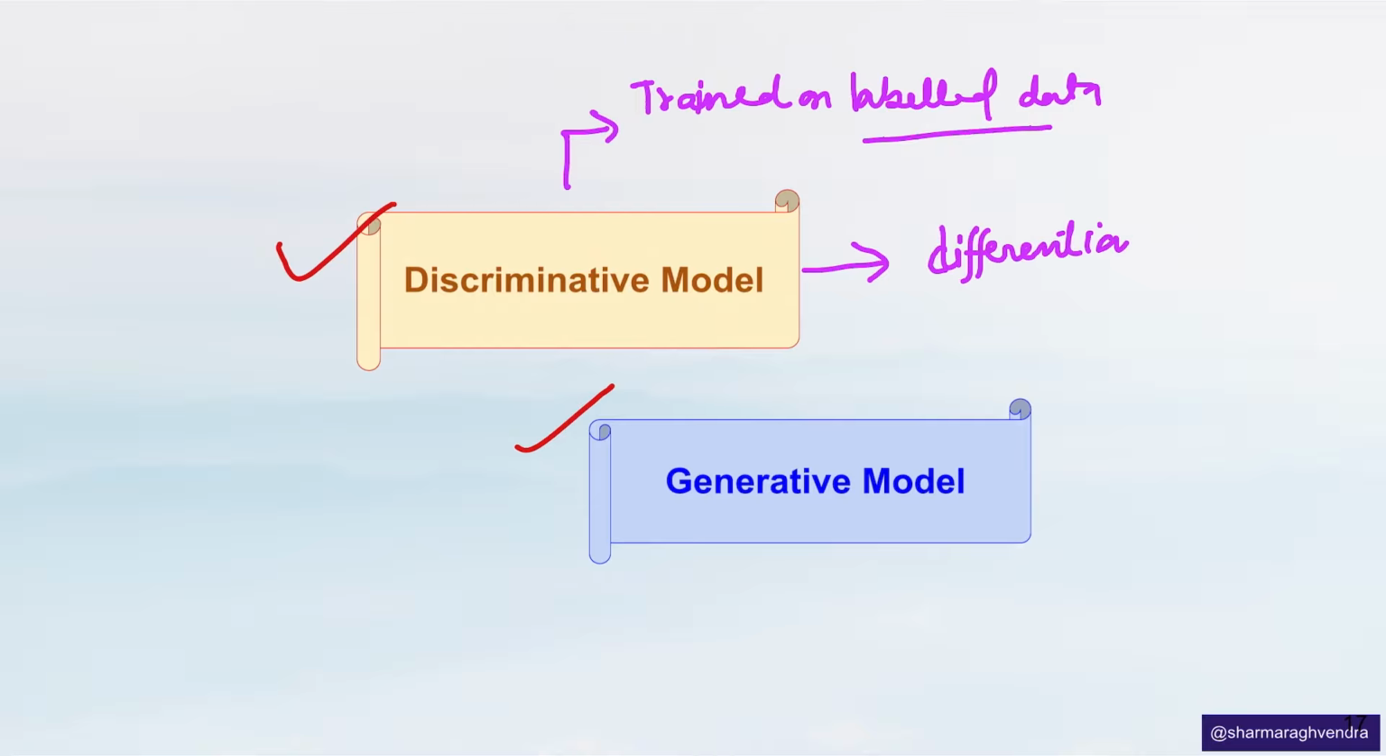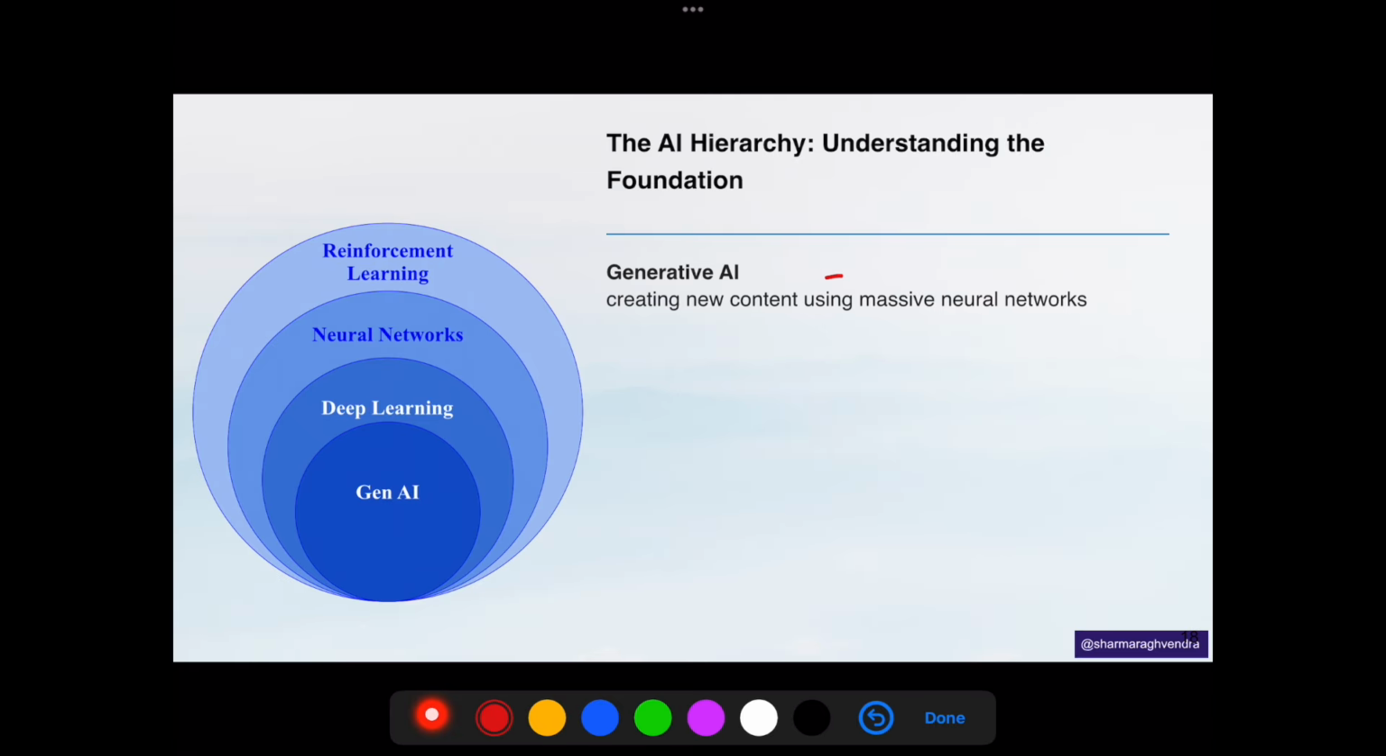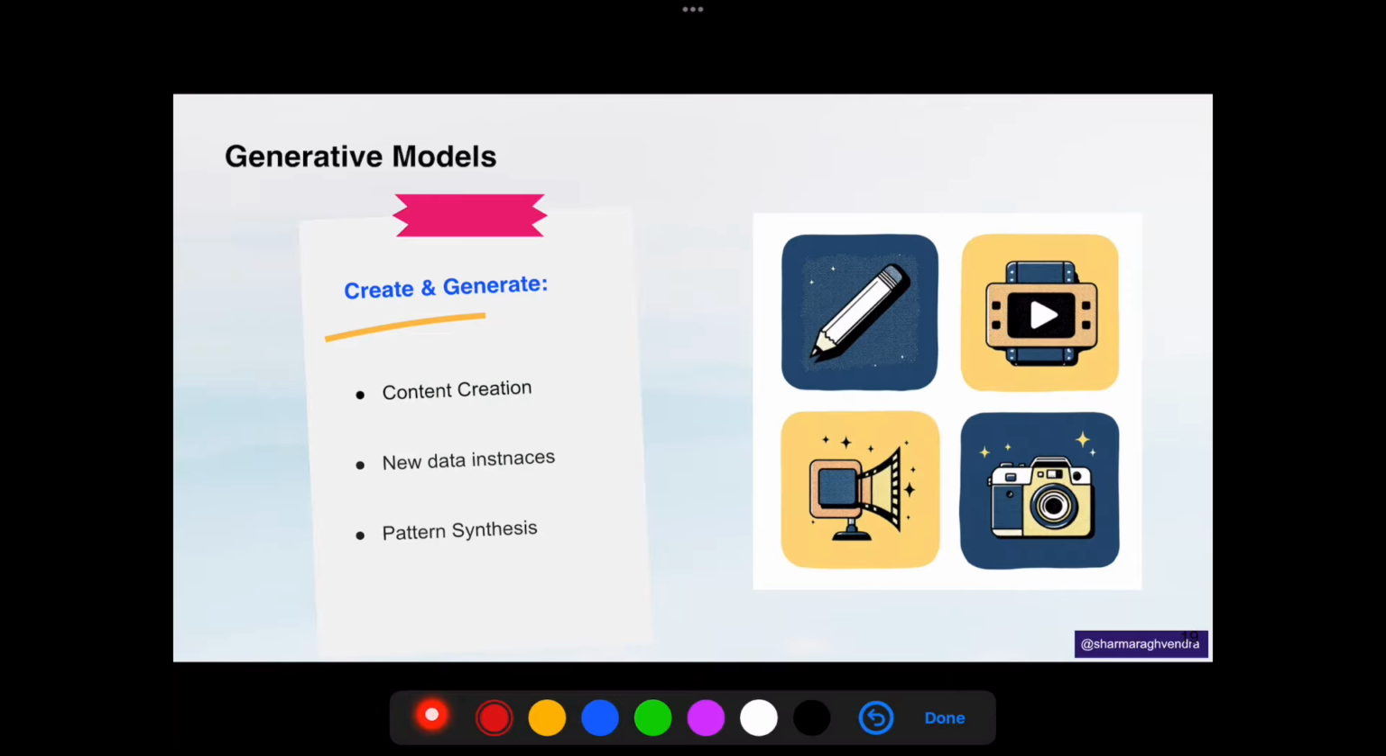Generative models, on the other hand, create new data. They imagine what new cats or dogs could look like based on what they have learned and the prompt they have been given. Generative models are all about creation. They can generate new data samples, synthesize complex patterns, and produce content across text, visuals, or code.